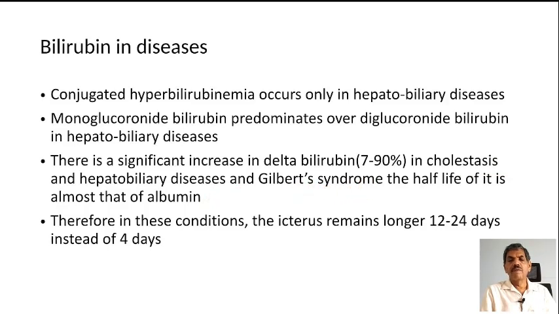The half-life of it is almost that of albumin. Therefore, in this condition, the icterus remains longer, that is 12 to 14 days, instead of the usual 4 days in the case of other types of jaundice.